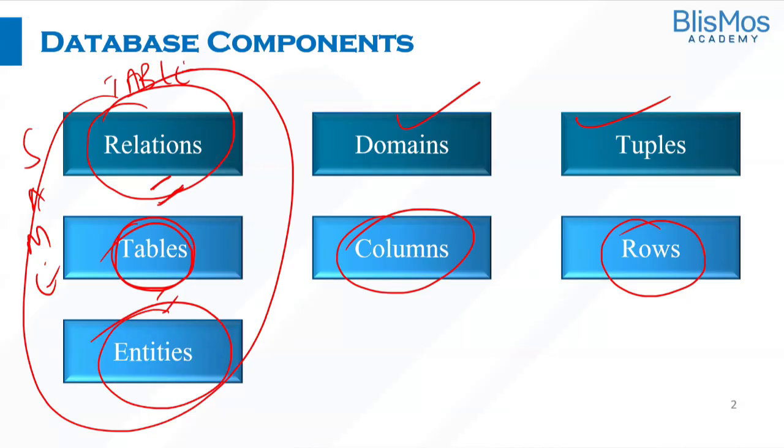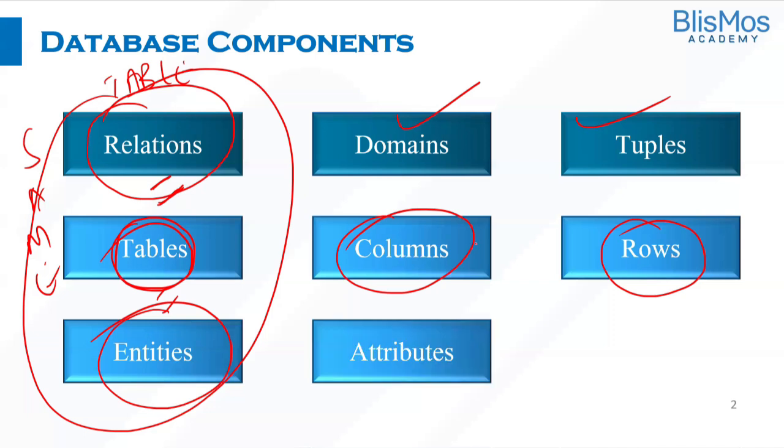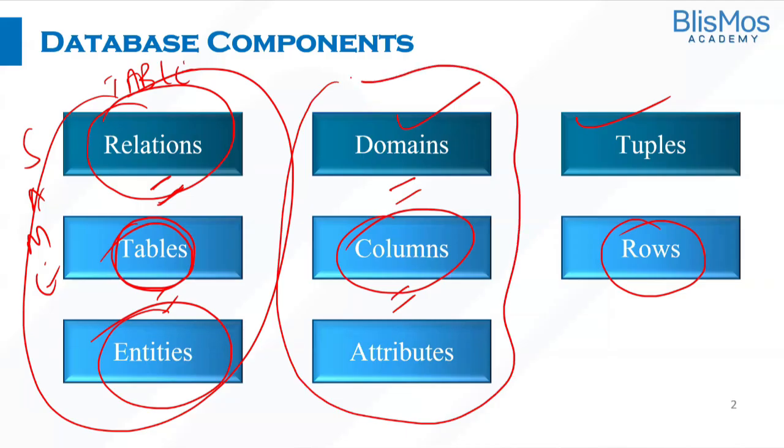Relations, tables, entities mean the same. And Yashaswini already told, columns are also called attributes. Domains, columns, and attributes, all of them mean the same. You guys got it?